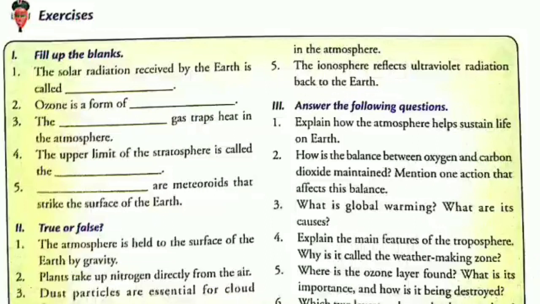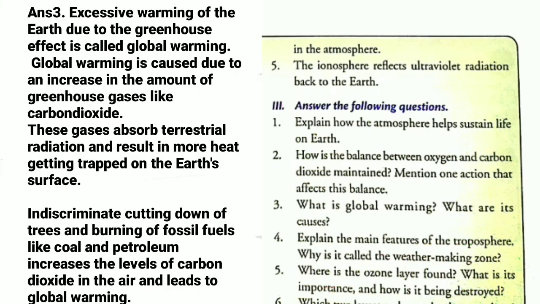Now question number 3 is, what is global warming? What are its causes? So this answer I am dictating to you in easy language, so please note it down. So the answer is excessive warming of the earth due to the greenhouse effect. Excessive warming of the earth due to greenhouse effect is called global warming. After this, full stop. It is caused due to an increase in the amount of greenhouse gases.